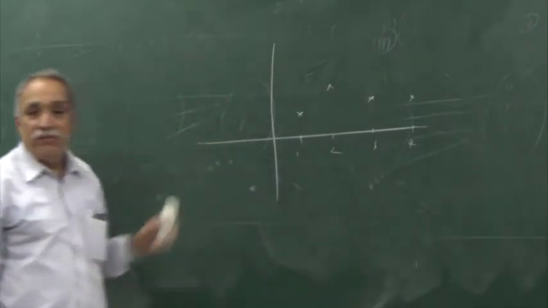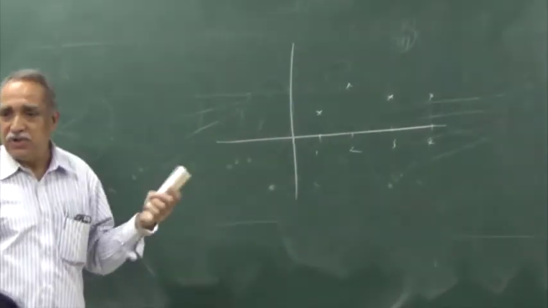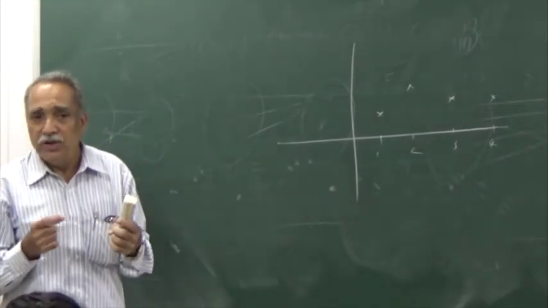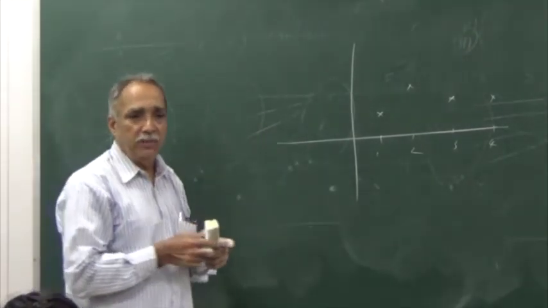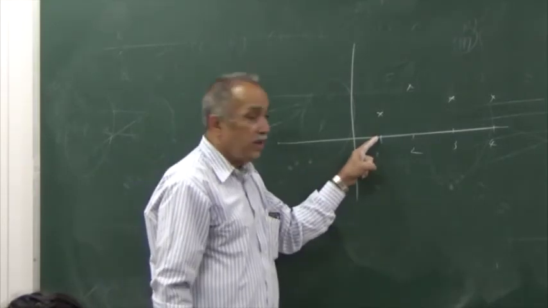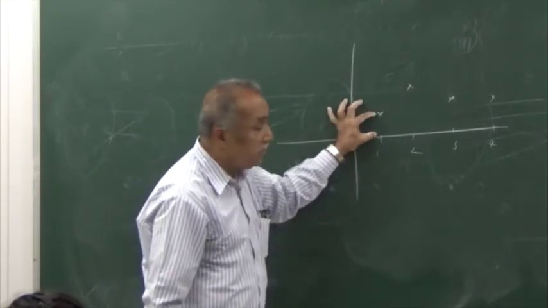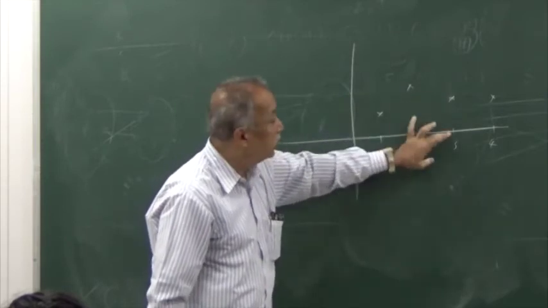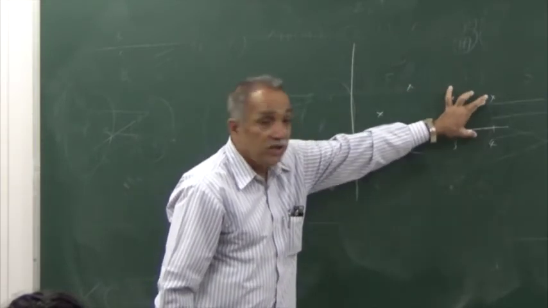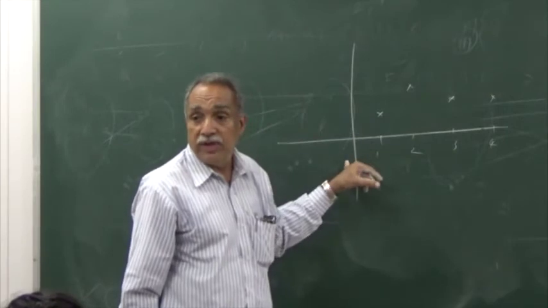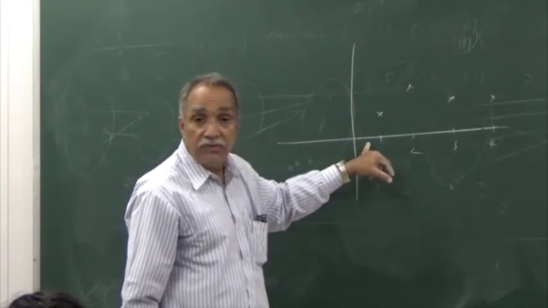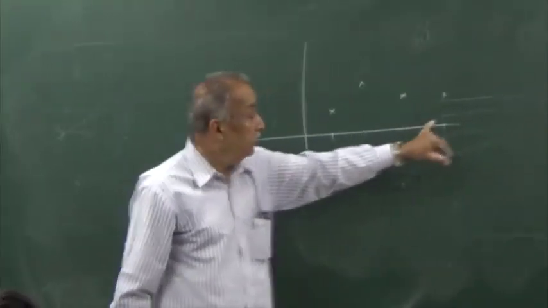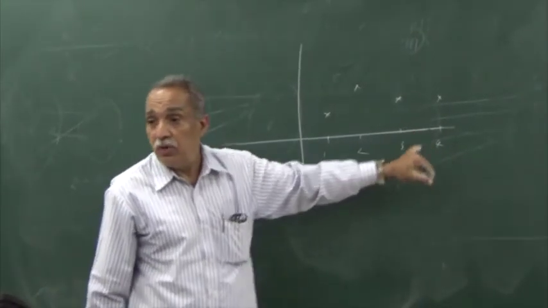This is another way of representing a function or relation. Instead of writing the function or relation as a set of ordered pairs, I have used the graphical method. I have defined an image for 1. This is the image for 1, the height. For 2, I have defined an image. For 3, there is an image. For 4, there is an image. For 0, I have not defined an image. For half, I have not defined any image. For any number greater than 4, no image has been defined. For a number between 3 and 4, no image.